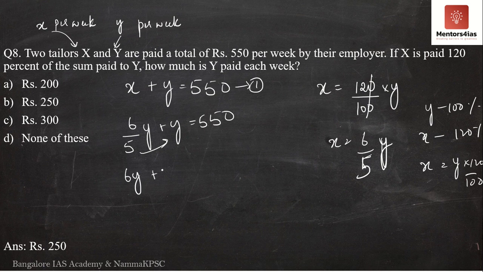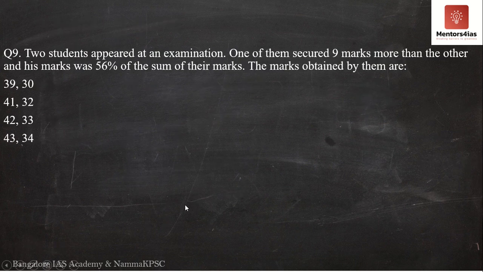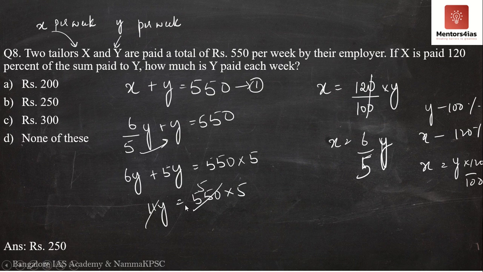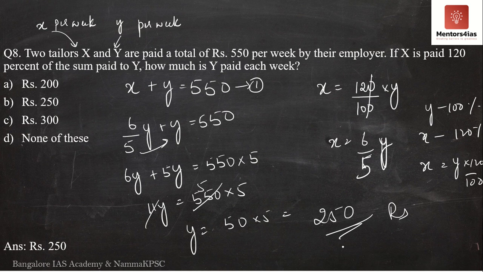We get 6Y plus 5Y is equal to 550 into 5. So 6 plus 5 is 11Y is equal to 550 into 5. 11 5s are 55. Therefore, what is Y? Y is equal to 50 into 5, nothing but 5 5s are 25. Y is paid 250 rupees.